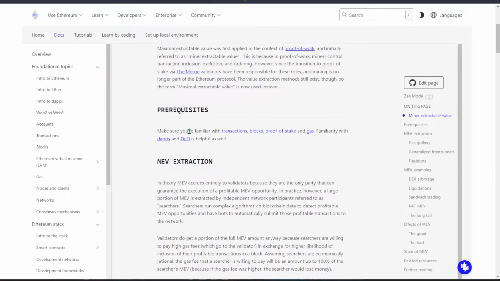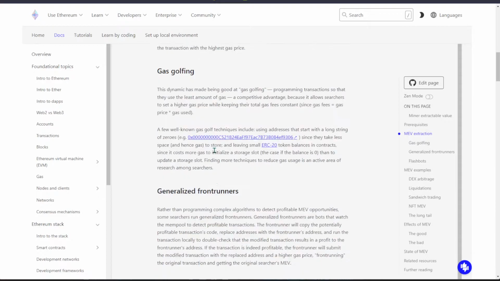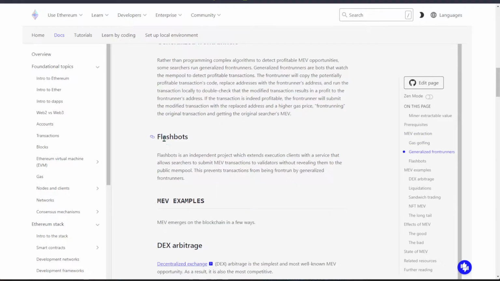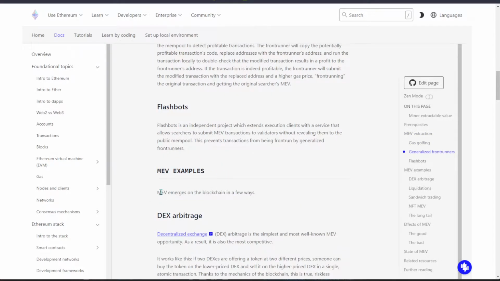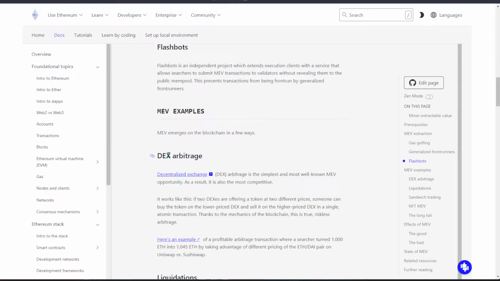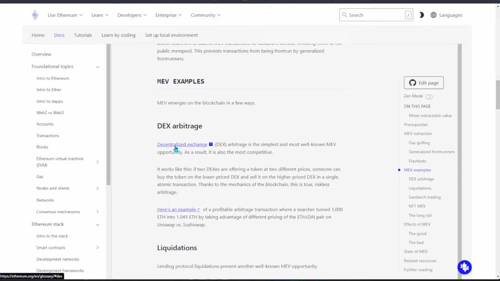Basically there are prerequisites you must be familiar with. So what is this MEV all about? If we scroll down, it is for Flashbots, and for example, MEV emerges on the blockchain in a few ways. The few ways are use cases of MEV, like DEX arbitrage trading, where you trade from one decentralized exchange to another to have an incentive or profit off of it.